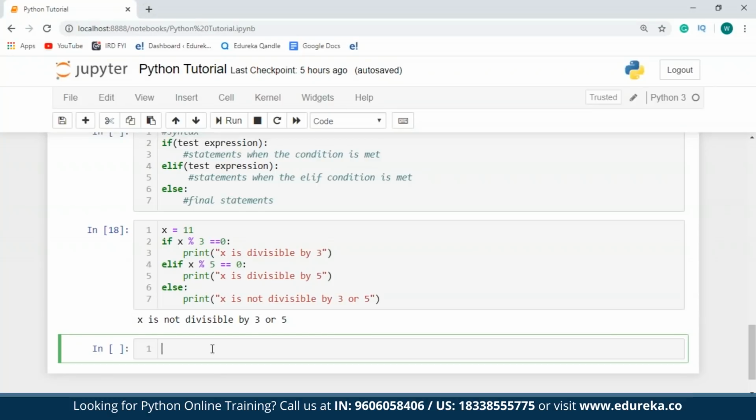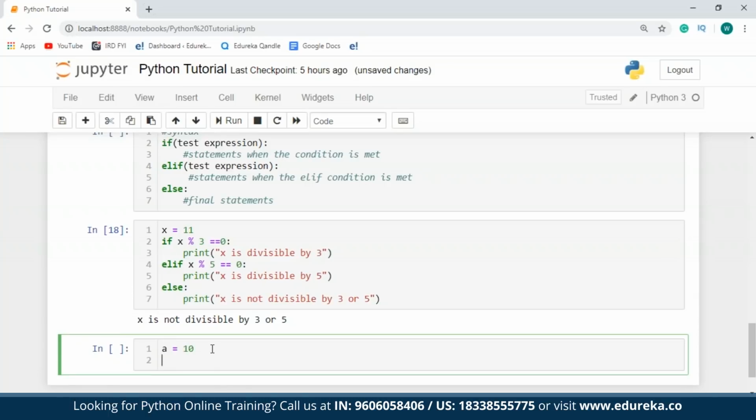Now let me take another example and check whether a number is prime or not using the if-else block. What I'm going to do over here is, I'll take a new variable as a, and I'll assign the value to this as 10. After this, the first thing that I'll have to do is check if a is greater than 1 or not. So I'm going to type in an if statement. If a is greater than 1, then I'm going to proceed with the program. If a is greater than 1, for all the values that are present after 1, I'll have to check if a mod x is equal to 0 or not. So for x, in the range of a comma 2, which means starting from 2, I have to go on till a.